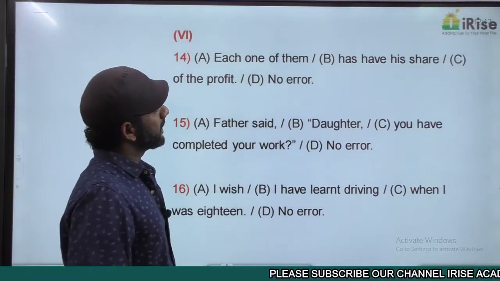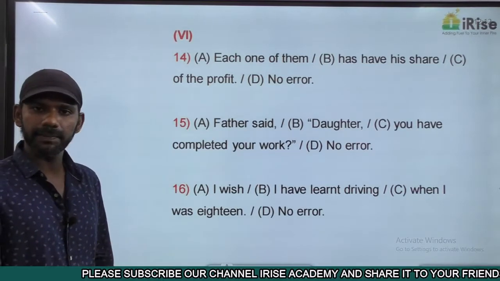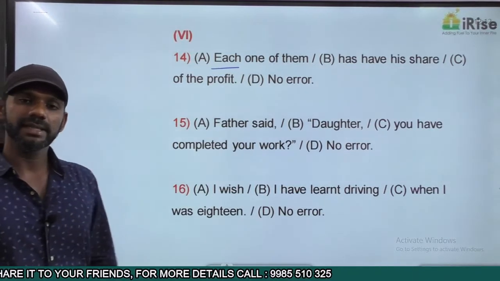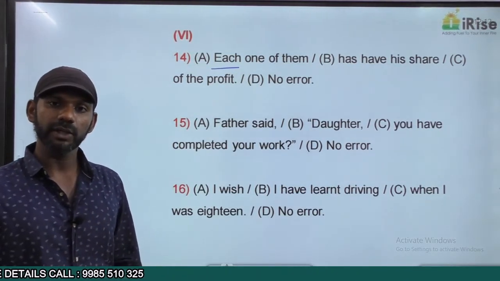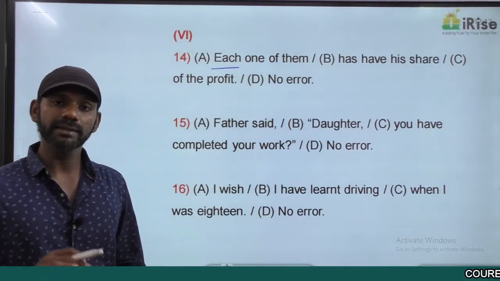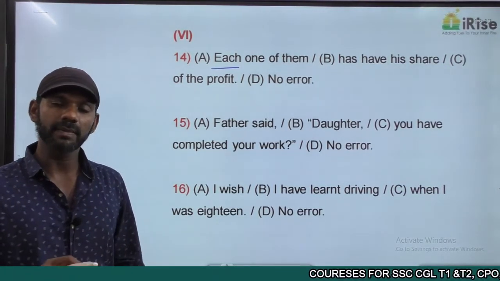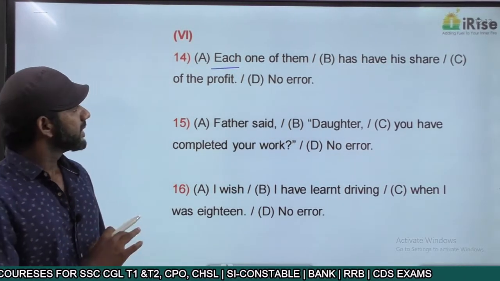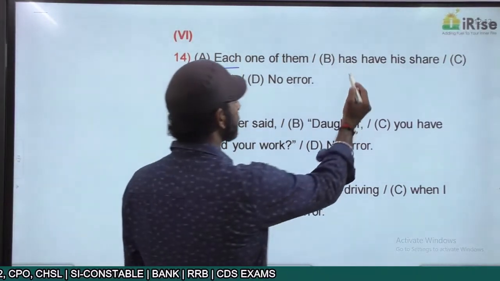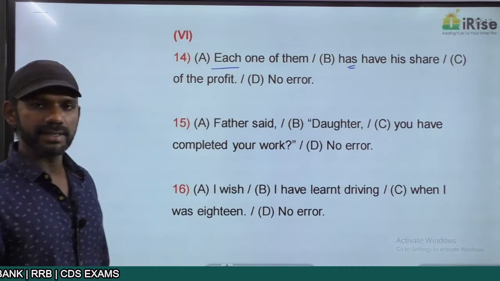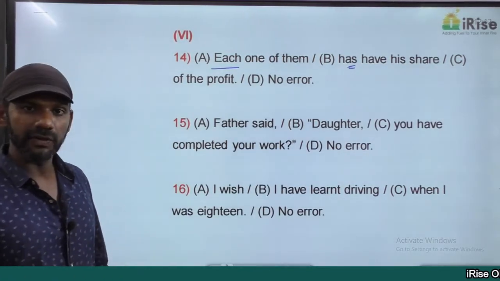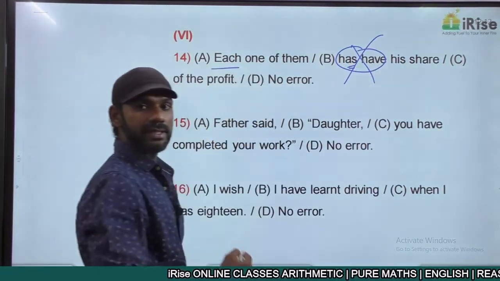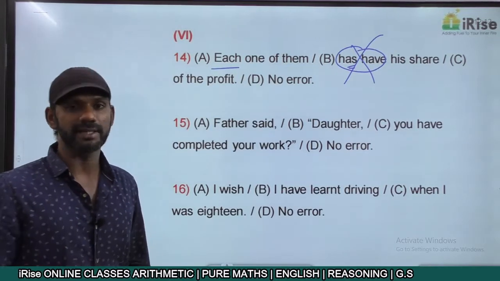Each one of them has had his share of the profit. "Each" is an indefinite pronoun. Now, as we discussed in subject-verb agreement, whenever you come across an indefinite pronoun in a sentence, no other rule applies there. Conclude that the subject of the sentence is singular, and if the subject is singular, the verb must also be singular. "Each one of them has," that is completely fine. "Each" tells us that the subject is singular, "has" is singular. "Has, have" there is no such usage in English. We did not discuss any such usage in the structures of tenses.